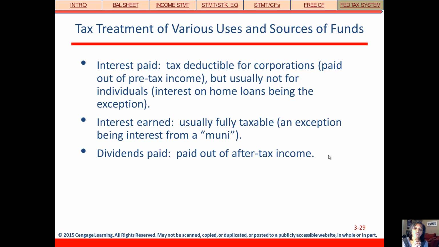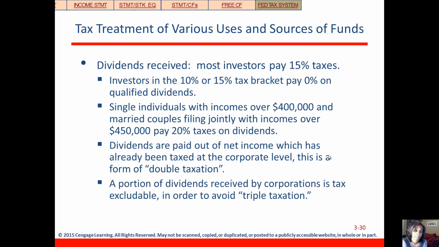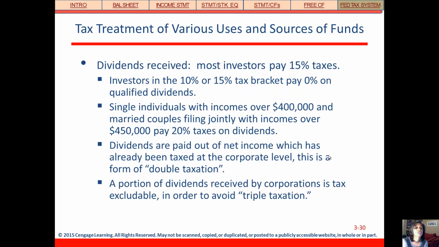Now let's switch over to interest earned. Interest earned is usually fully taxable unless you're earning interest from a municipal bond, or what we call a muni. Then the last category we need to talk about is dividends paid. And I mentioned that already, but we just want to highlight this, that dividends paid are paid out of after-tax income. So again, there's no tax deduction for dividend payments to shareholders by the corporation. So now what about the other side of it? What if you receive a dividend?